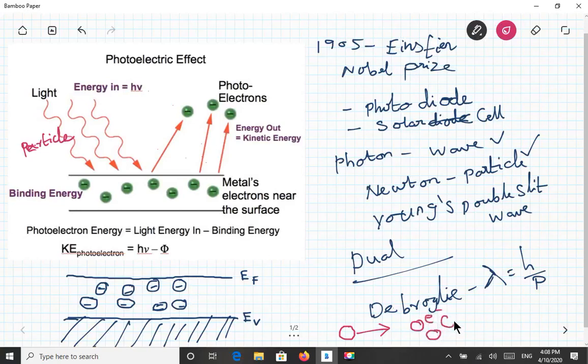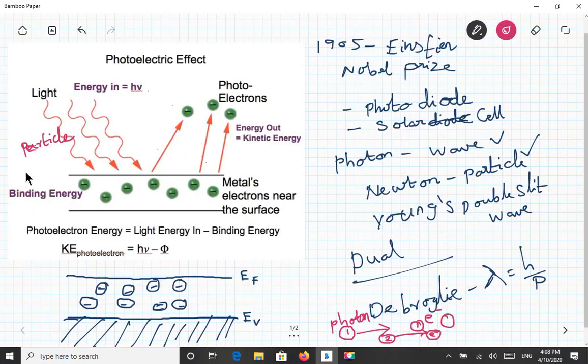There may be many of them, but the condition is that one ball will hit only one electron. If there is a second ball, then that can hit the second electron. Likewise, however many photons there are, that many electrons can be ejected. And there is a rule for this ejection also.